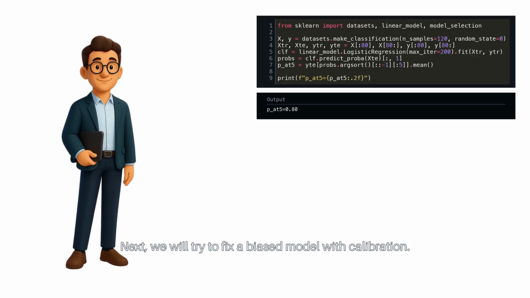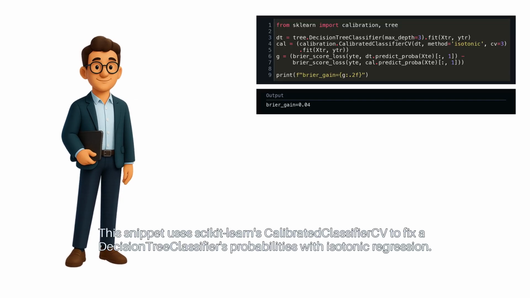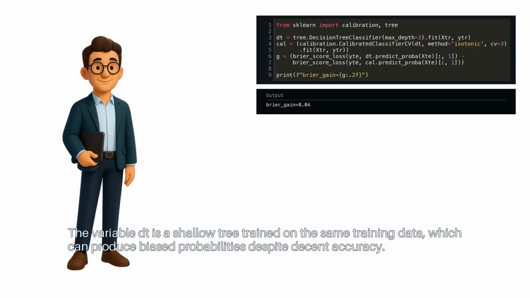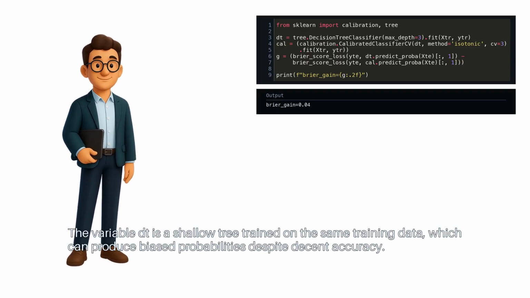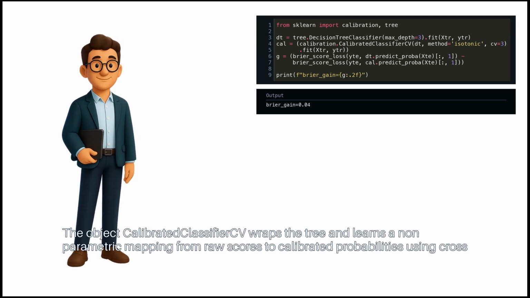Next, we will try to fix a biased model with calibration. This snippet uses scikit-learn's CalibratedClassifierCV to fix a decision tree classifier's probabilities with isotonic regression. The variable dt is a shallow tree trained on the same training data, which can produce biased probabilities despite decent accuracy.